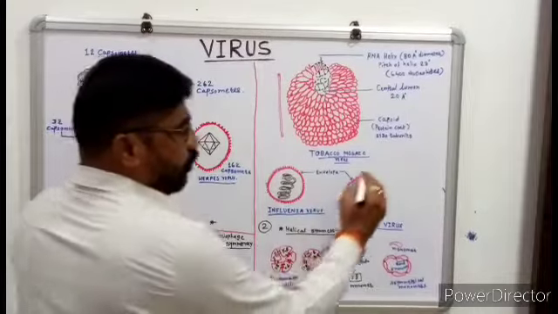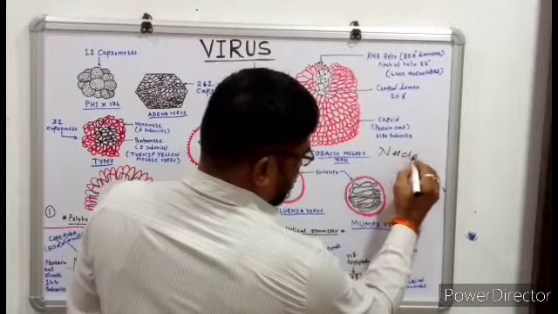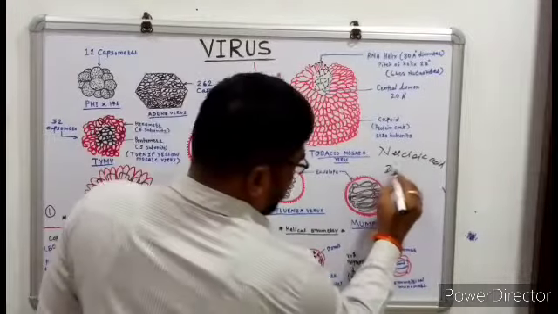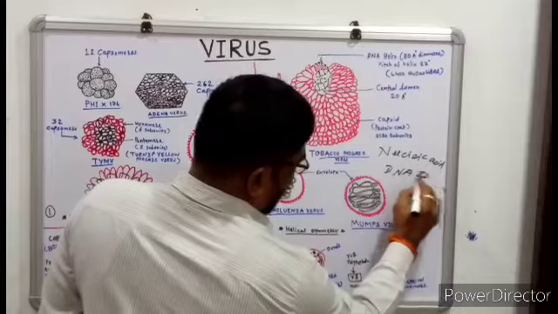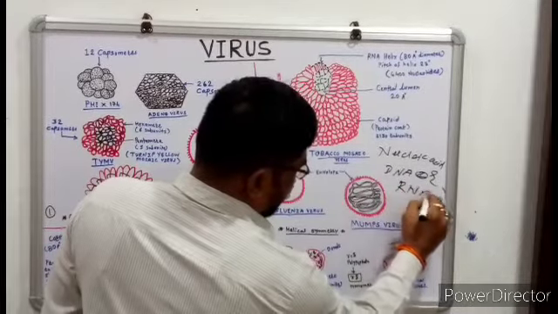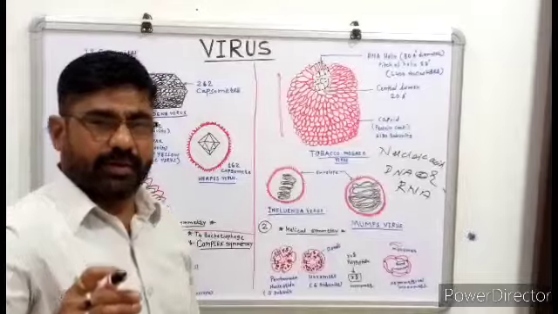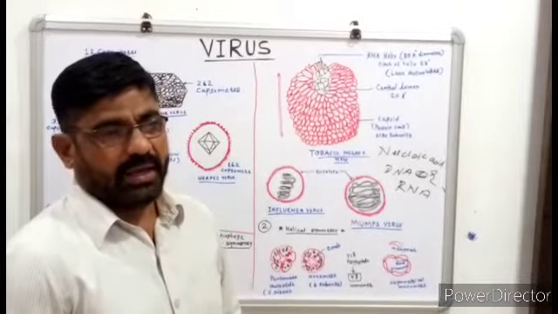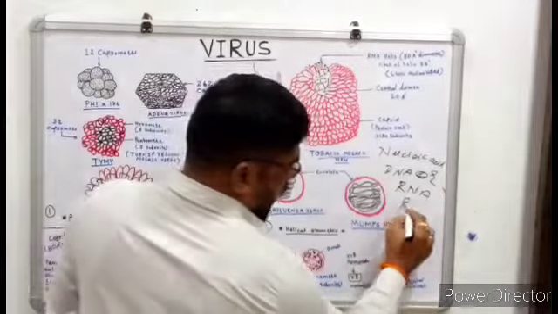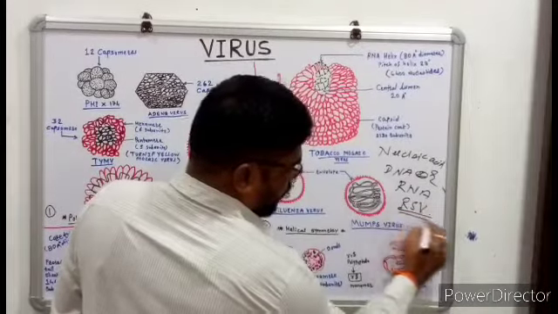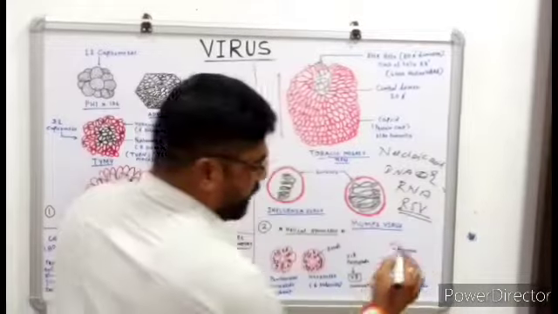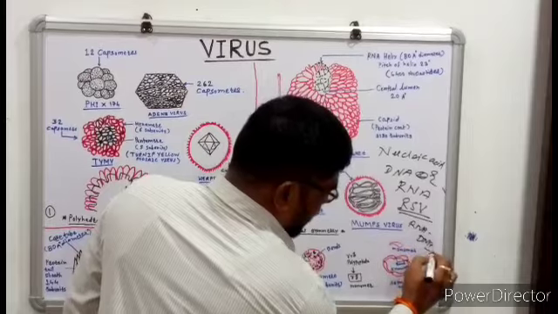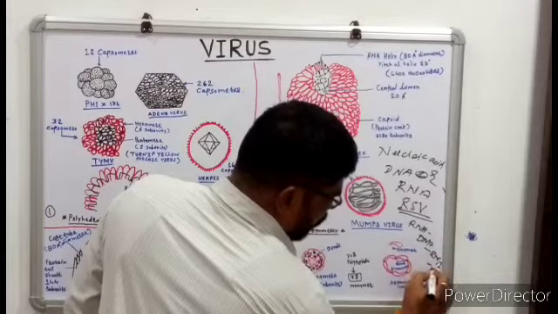As far as the nucleic acids are concerned, they are in the form of DNA or RNA, so we differentiate DNA viruses and RNA viruses. But viruses like Rous sarcoma virus have both DNA and RNA, and then they produce the protein.